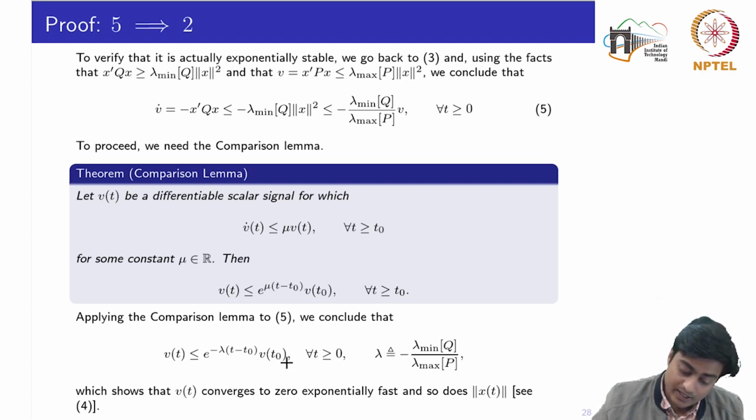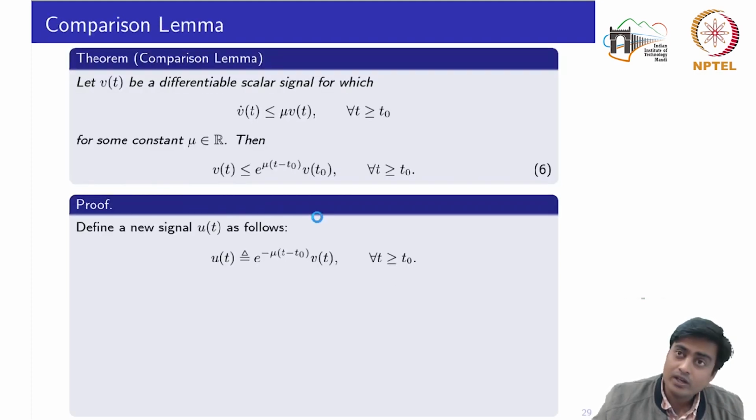Now if you see the similarity, V of t is less than this part, which is nothing but the definition of the exponentially stable systems, which shows that V of t converges to 0 exponentially fast, and so does the norm of x of t, because first of all x of t is bounded, and now we have proved V, which is also in terms of the signal x, is exponentially stable. If V is exponentially stable, then x should definitely be exponentially stable. So talking about the comparison lemma, we can see a quick proof, because this is a key lemma to prove the implication. So this was the implication.